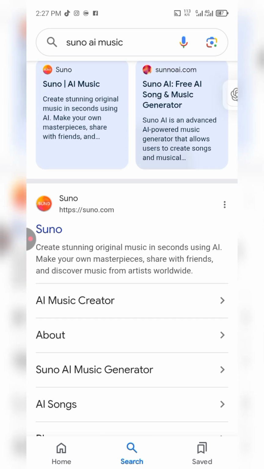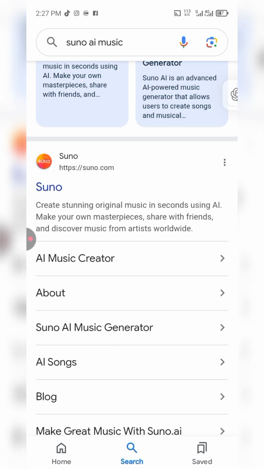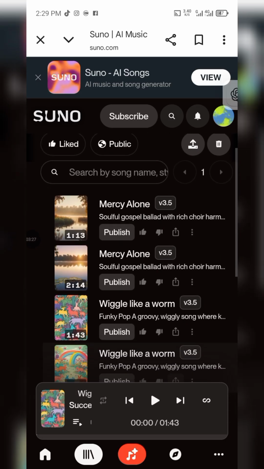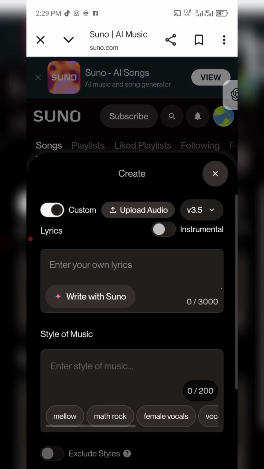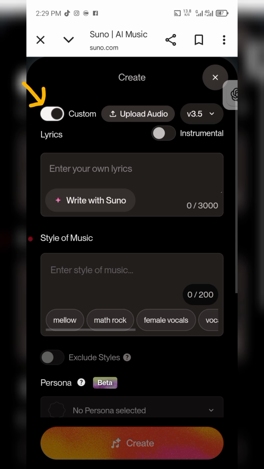Okay, so this is it. This is the Suno AI logo. Once you see something like this, that's Suno AI. It will bring you here. For me, these are the songs I've generated already. So tap on this downside where you see the arrow, and then it will bring you here, where you can enter your own lyrics and style of music.